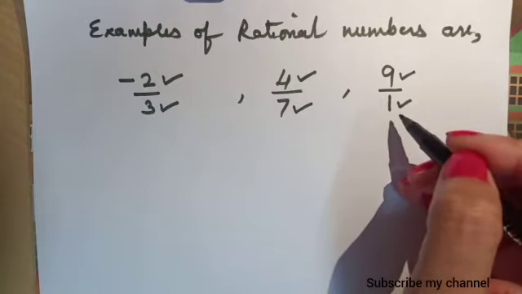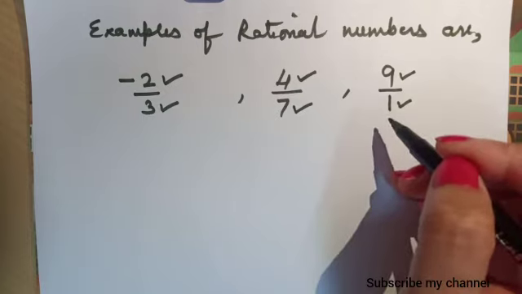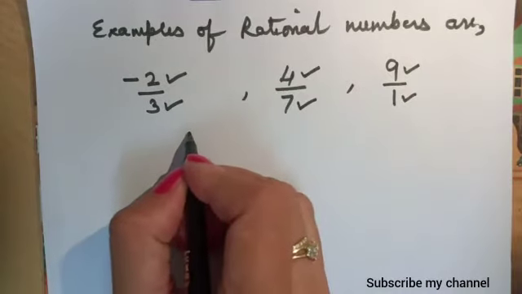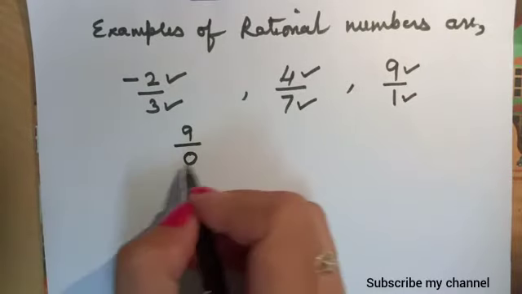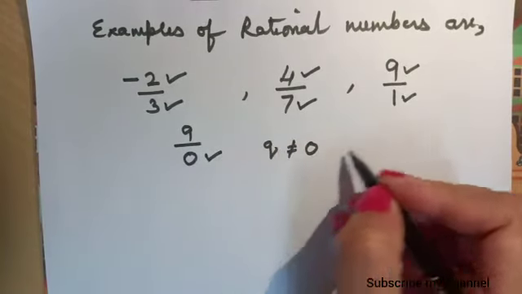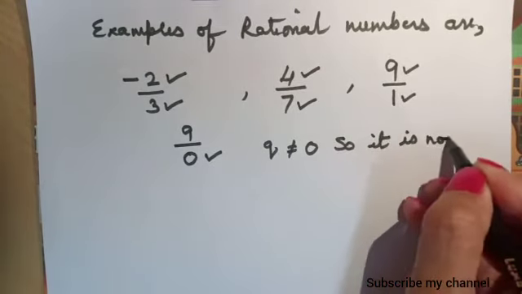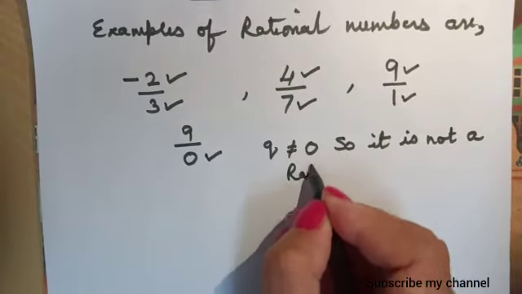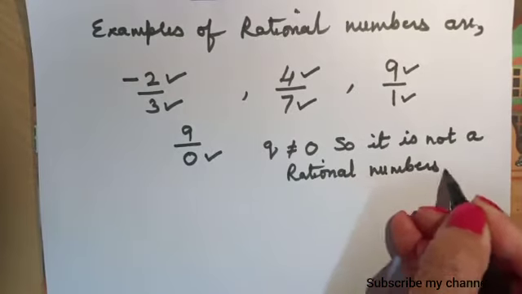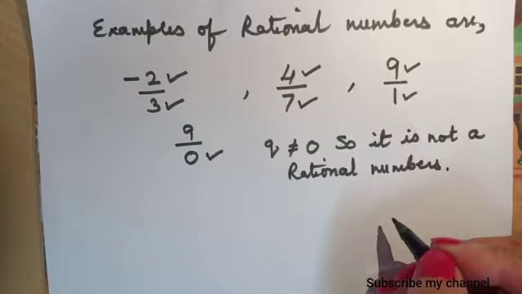So all natural numbers, all whole numbers, all integers, all fractions are also rational numbers, except 9/0. As Q never becomes 0, it is not a rational number. I hope आप सबको क्लियर हो गया होगा कि what are the rational numbers.